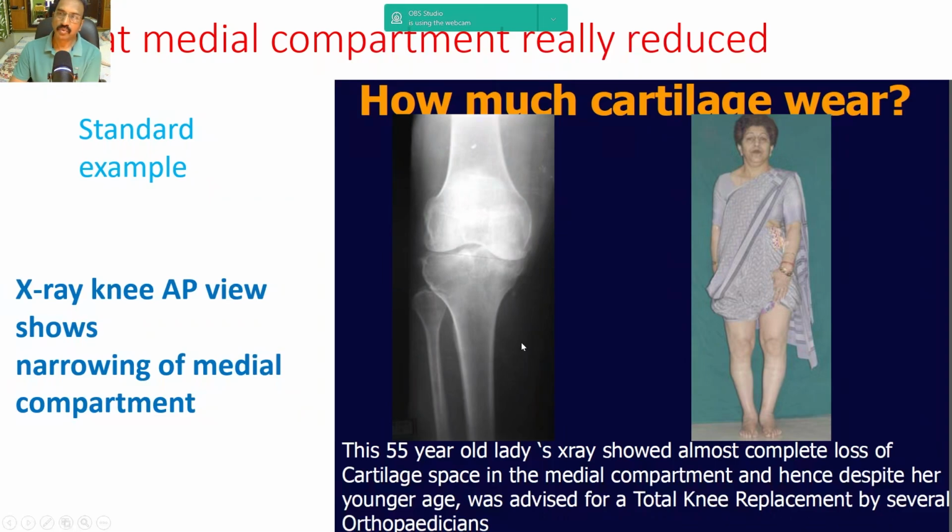Here I would like to show one example. She is a 55-year-old lady suffering from knee pain, and the X-ray shows severe narrowing of the medial compartment space, and osteophytes are formed. Naturally, we think it's a case of severe osteoarthritis, and the patient was advised total knee replacement.